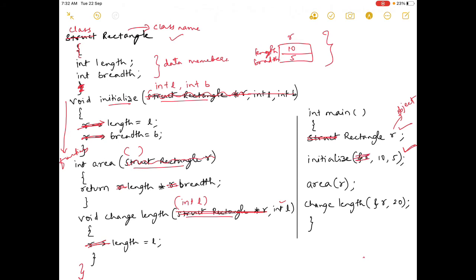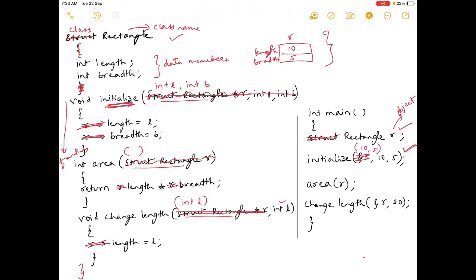We do not have to mention this ampersand r, because once rectangle r is called, initialize is under that class only, so it understands that it is trying to initialize that object.